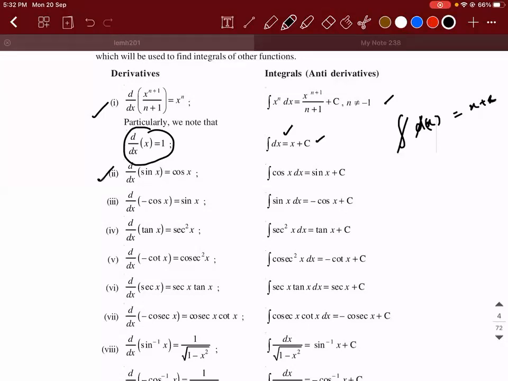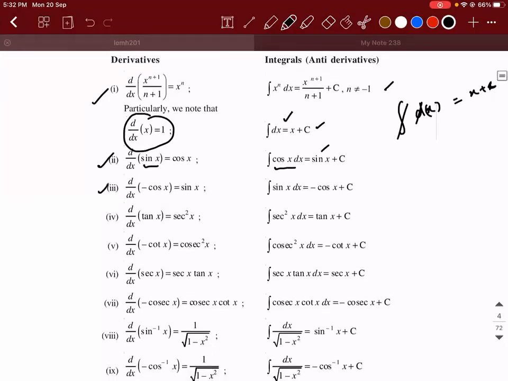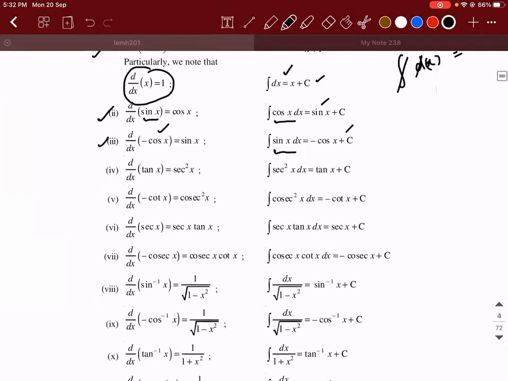Okay. So derivative of sin x is cos x. Integral of cos x will be sin x. Derivative of minus cos x is sin x. Integral of sin x will be minus cos x. Similarly, derivative of tan x is secant square x. Integral of secant square will be tan x plus c. Derivative of minus cot x is cosecant square x. Integral of cosecant square x will be minus cot x plus c.